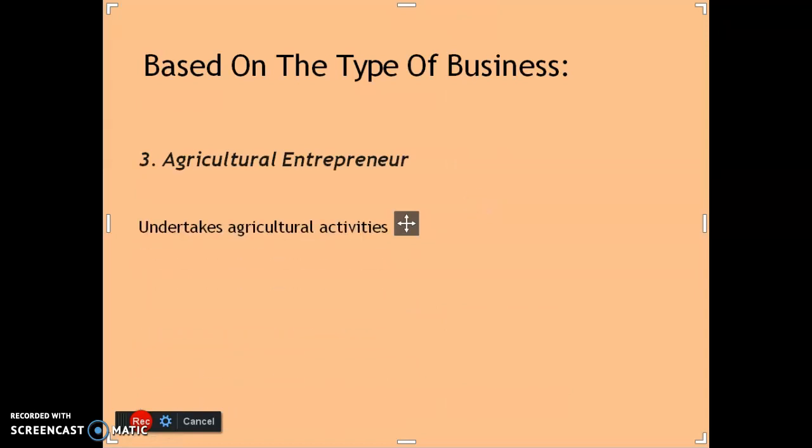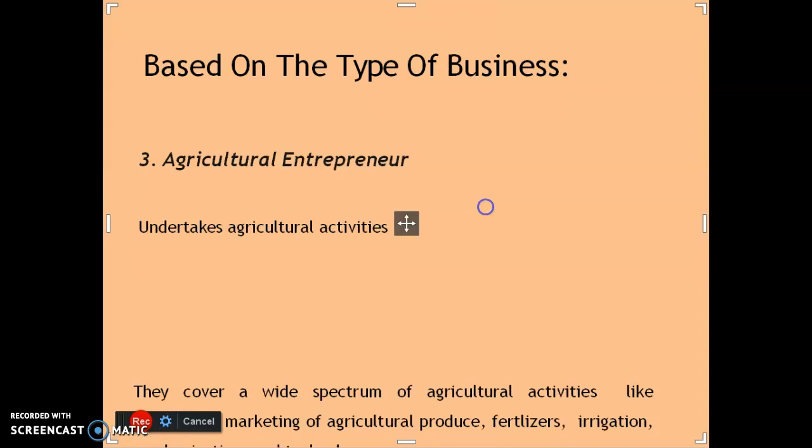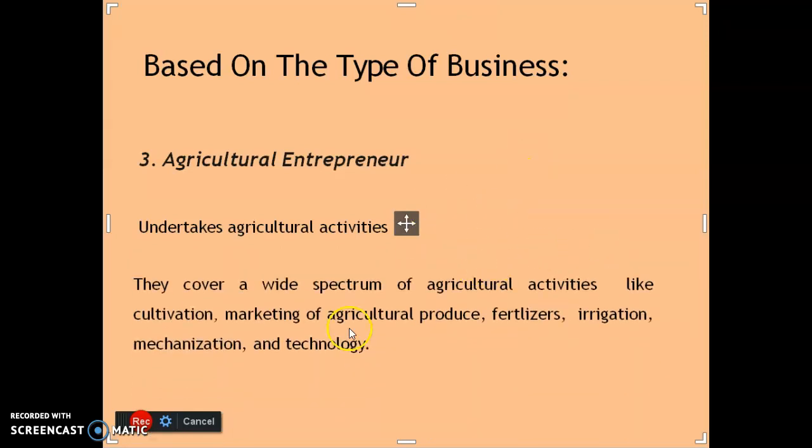Entrepreneurs who undertake agricultural activities like marketing of agricultural products, cultivation, marketing of fertilizers, irrigation, or mechanization and upgradation of technology in the agricultural sector. All these we call agricultural entrepreneurs.